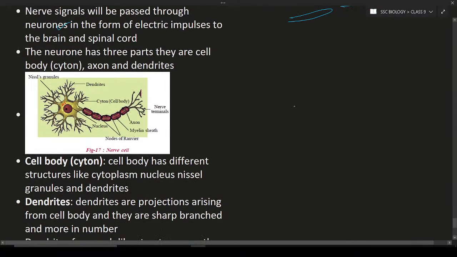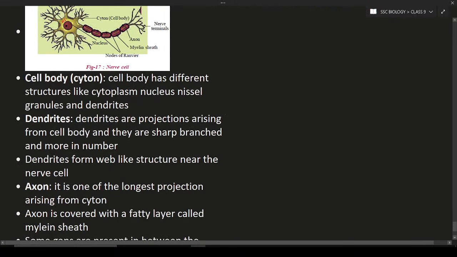Again, if you see, the nerve cell has a cell body or cyton; both are the same. The cell body has a prominent nucleus, large and prominent, along with Nissl granules. Around it there are branch-like structures known as dendrites.